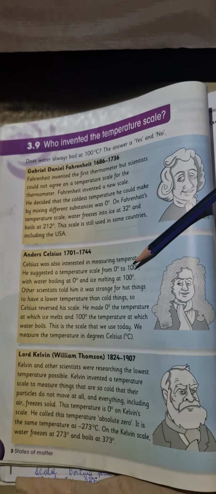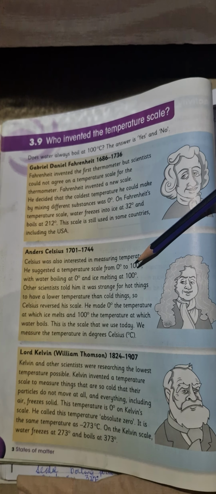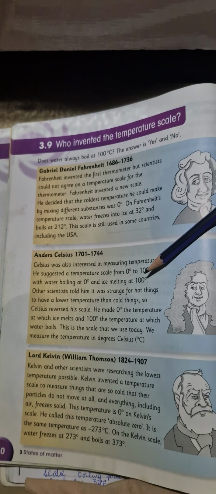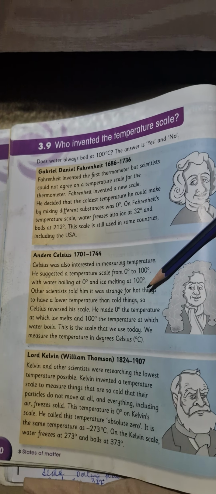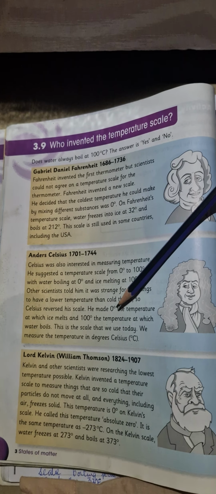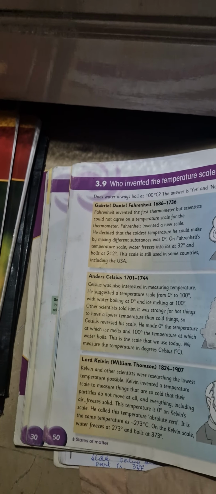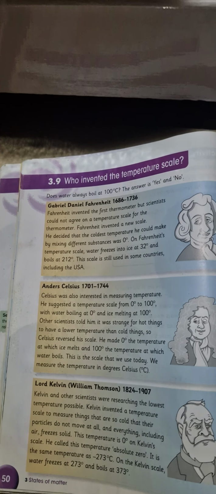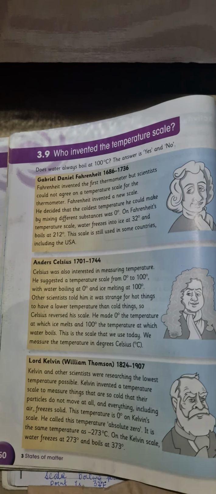But again, it was very strange and weird. So other scientists told him that he should reverse it, because it is very strange that things boil at 0 and melt at 100. So he made 0 the temperature for melting and 100 degrees centigrade for boiling. So again, 0 was melting of ice and 100 was boiling.